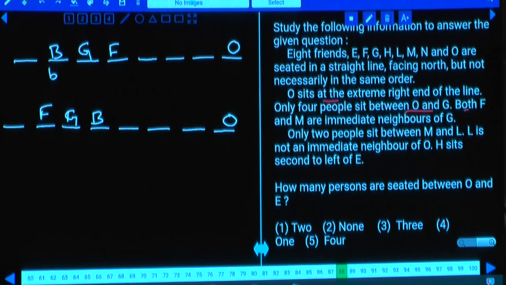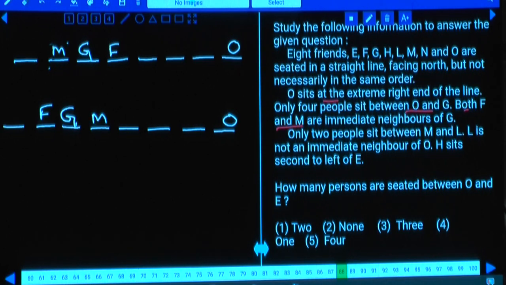Both F and M are immediate neighbors of G. Both F and M are immediate neighbors, and so in this place, this person must be M. Here also both F and M are immediate neighbors, and this person must be M. And this is G, and this is M.